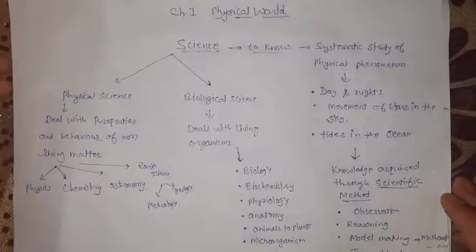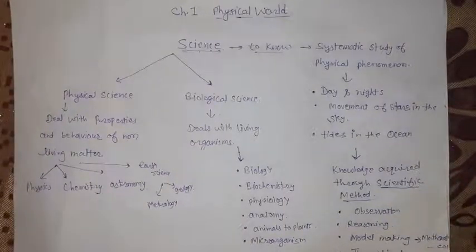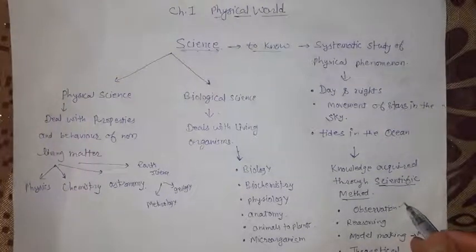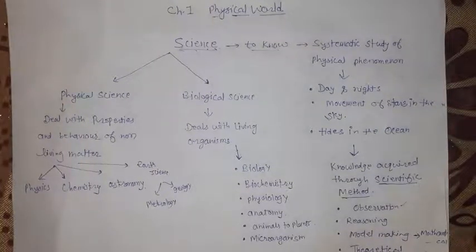There are different steps which we use while getting knowledge about any natural happening. The first thing is that we observe it. For example, if you are going to purchase a ball pen, you will first of all observe the different formats available.